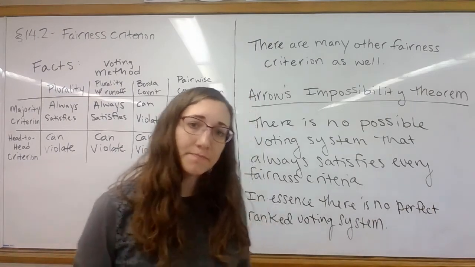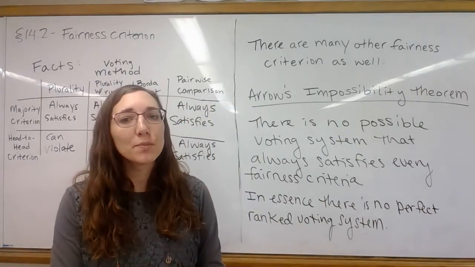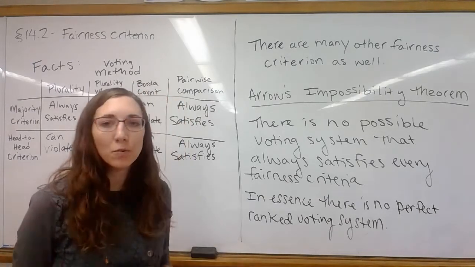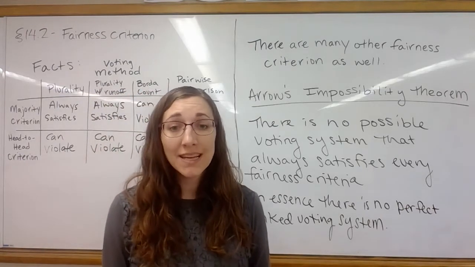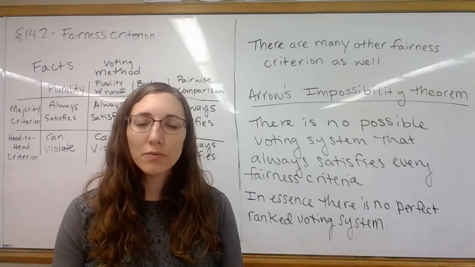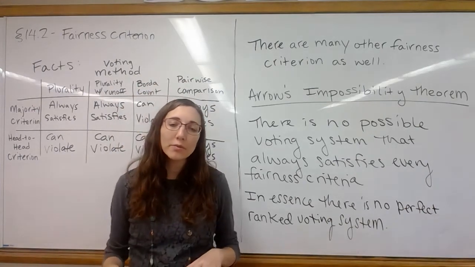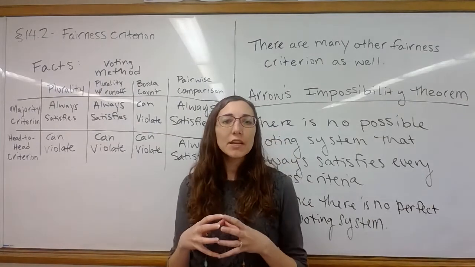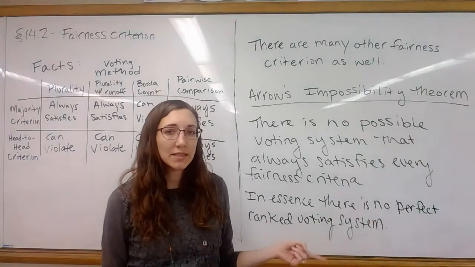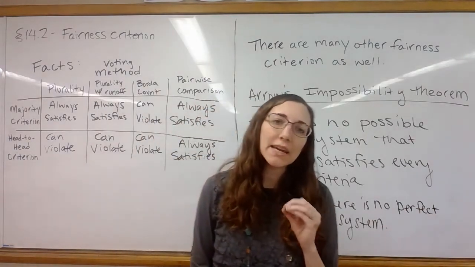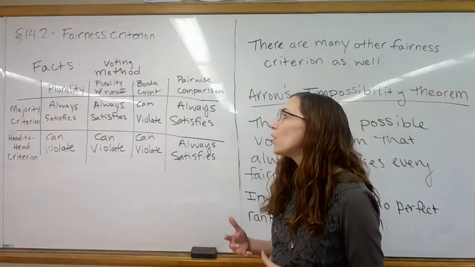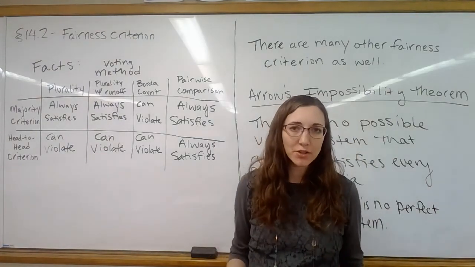What he proved is that it's not possible to create a system that's perfect. So no matter what, we're always going to have flaws in our system, which is a really interesting thing to think about. It really gives us this idea that we have to think about the particular scenario that we're in, and we're never going to have a perfect system for it, but we want what's going to get at the heart of what we want for that scenario. So what will be the best in the situation?